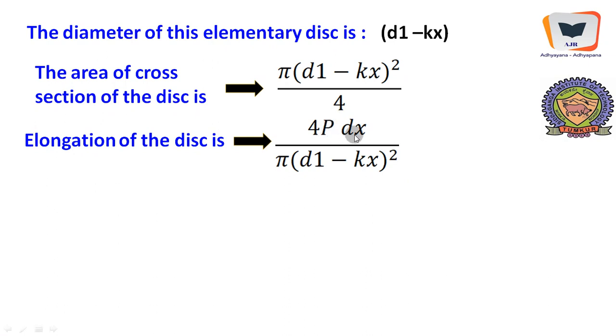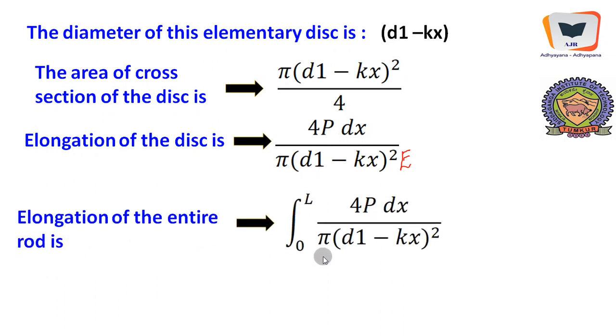This is P into L. Here L for this elementary disk is dx, PL by AE. AE is pi d square. Of course, E is missing. I have to put that E. Sorry. So the 4 comes from the area, which is taken to the numerator. So 4P dx over pi d square into E, 4PL by AE.